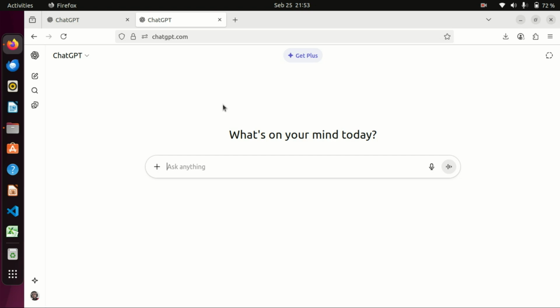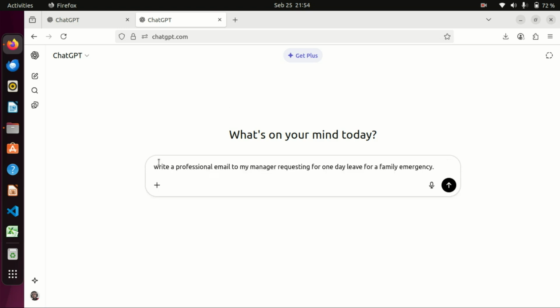Now we are saying we want to generate an email. Instead of saying write for me an email for a job leave, we are going to be specific, like I mentioned earlier. Write a professional email to my manager requesting for 1 day of leave for a family emergency. Okay, we have said write a professional email to my manager requesting for 1 day leave for a family emergency. Now let us see the output.